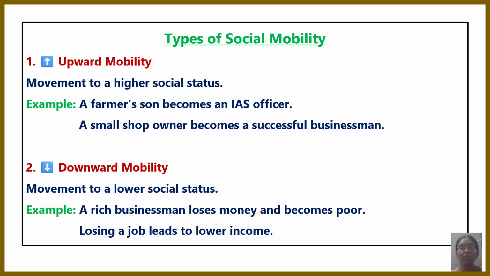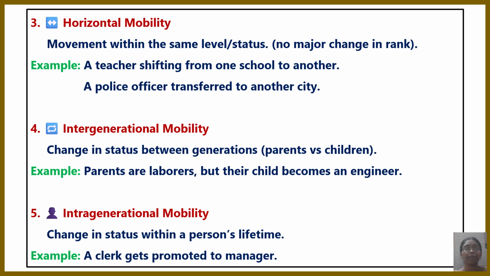Now let's see the types of social mobility. The first one is upward mobility. It is movement to a higher social status. For example, a farmer's son becoming an IPS or IAS officer. Downward mobility means movement to a lower social status, like a businessman losing money and becoming poor, or a police officer getting demoted. So these are some examples.